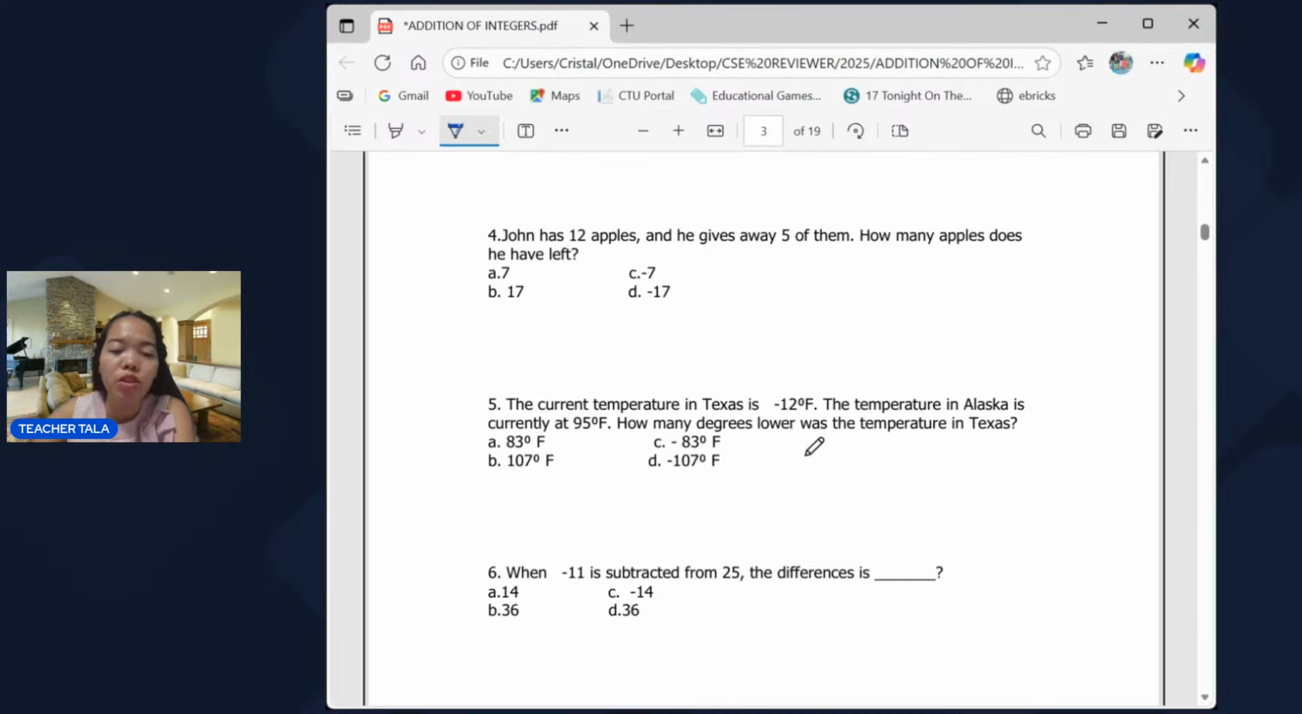Okay, next number 4. Jan has 12 apples and he gives away 5 of them. How many apples does he have left? So, napaka-simple lang ng tanong.